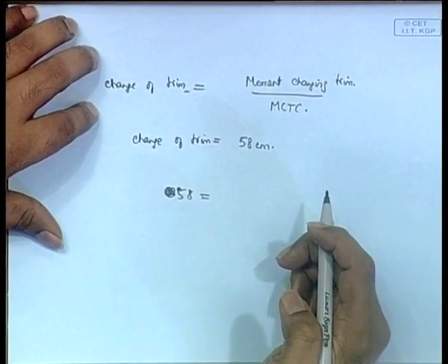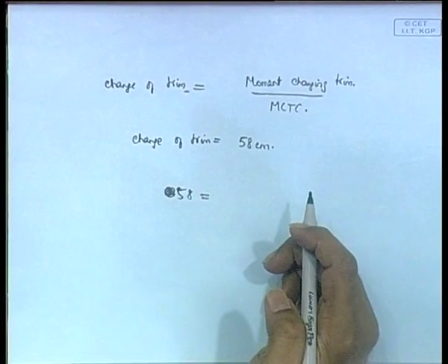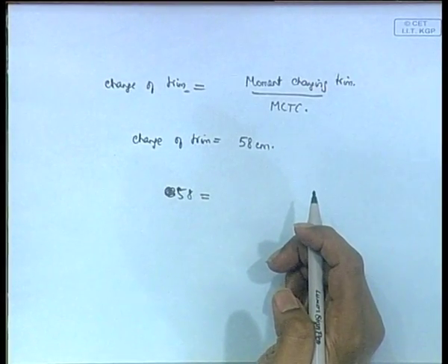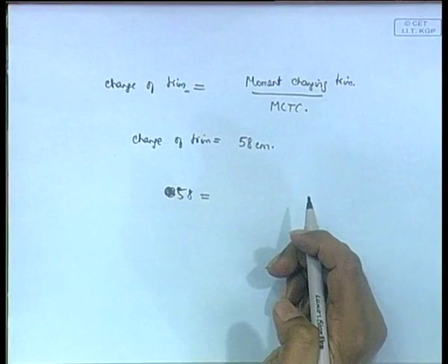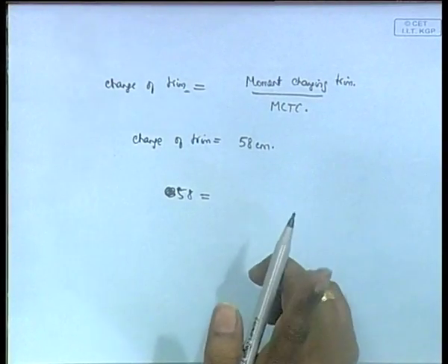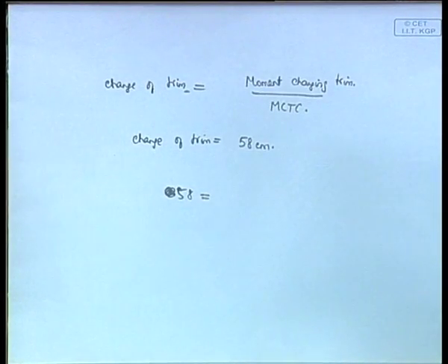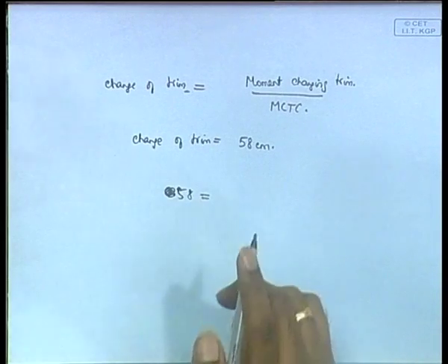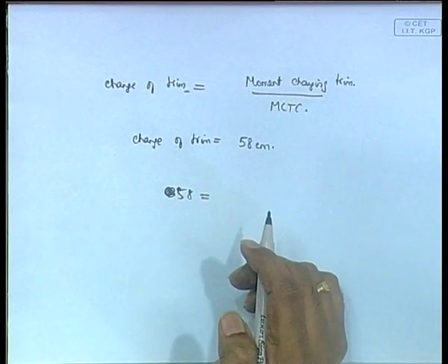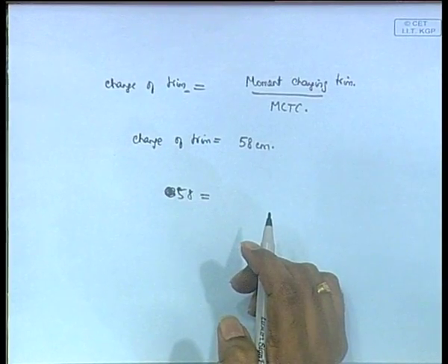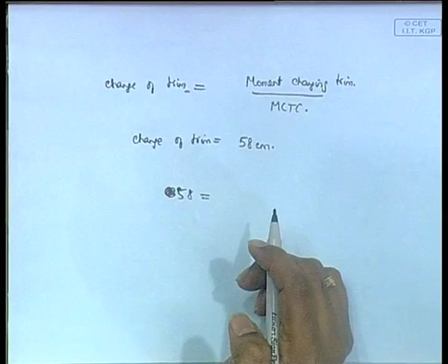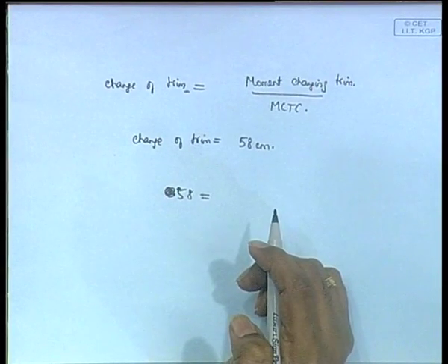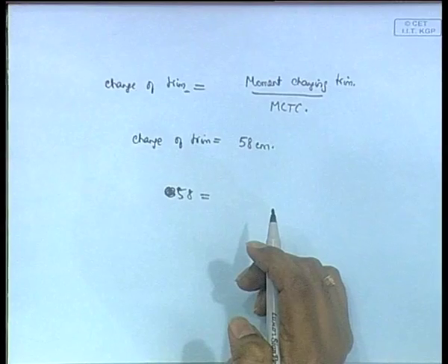Now the 2 holds you are told, one is 30 meter forward of AP and one is 100 meter forward of AP. Now, another thing, when you are taking moments, do not take it about AP. You might get the answer, let me see. No, you will get the answer, I think. But in this formula, moment changing the trim, we have to take it about the center of flotation. You have to take it about the center of flotation. I do not think you will get the answer if you take it about AP.